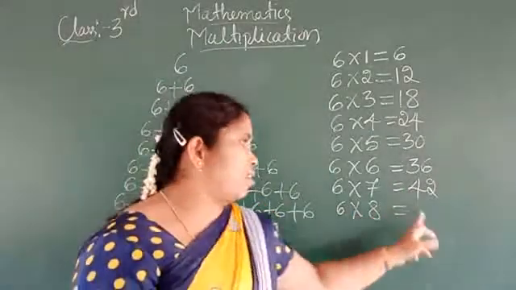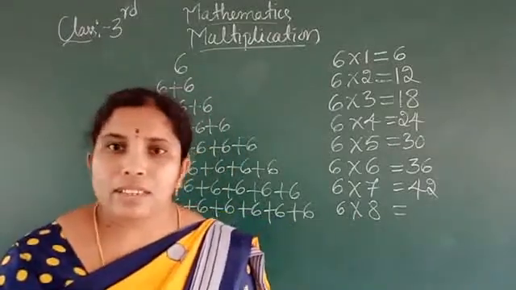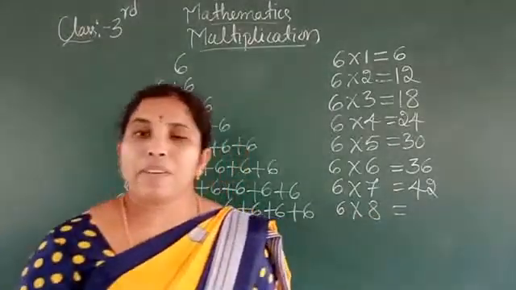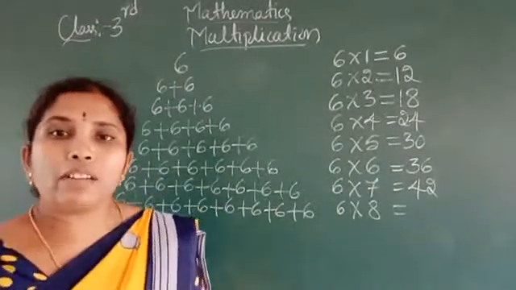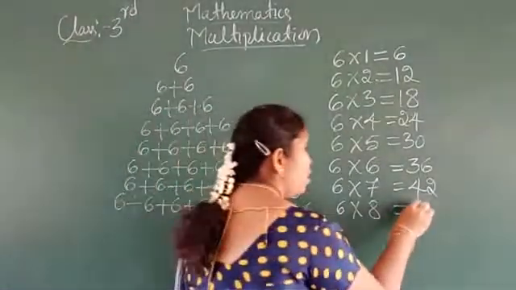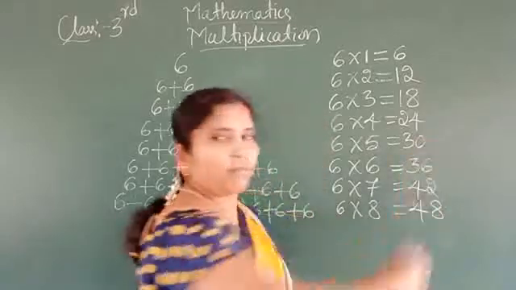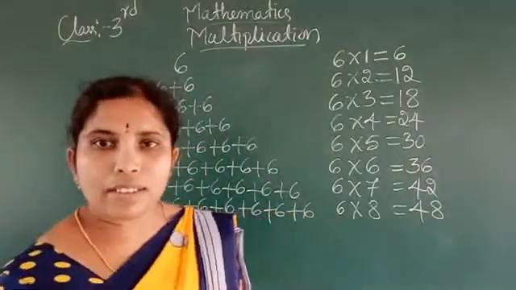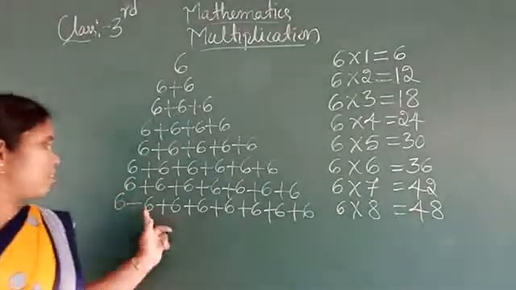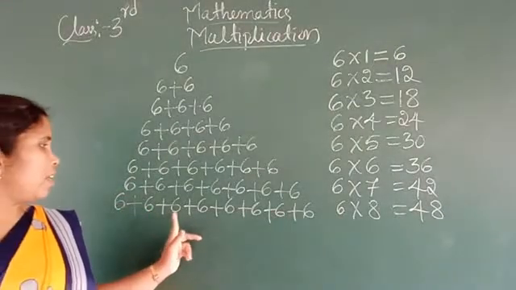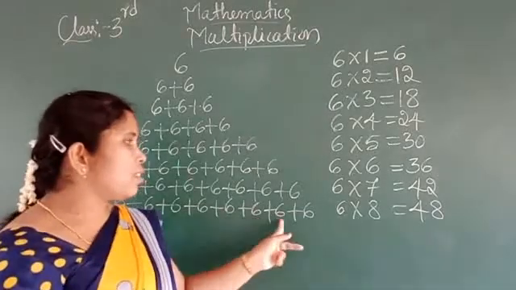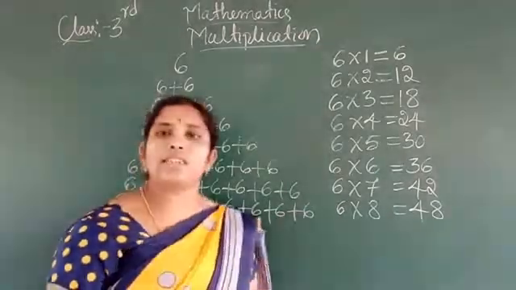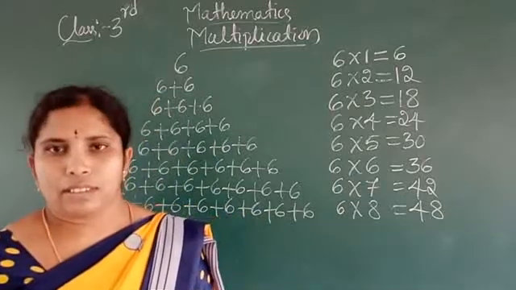You should add 6 to 42, we get 48. Do you understand? Yes. 6 plus 6, 12, 12 plus 6, 18, 18 plus 6, 24, 24 plus 6, 30, 30 plus 6, 36, 36 plus 6, 42, 42 plus 6, 48.